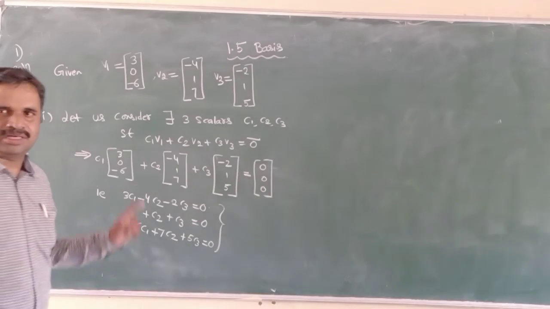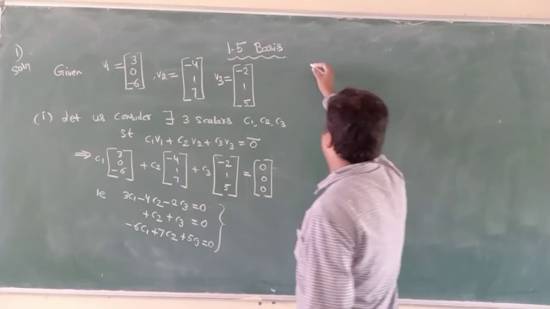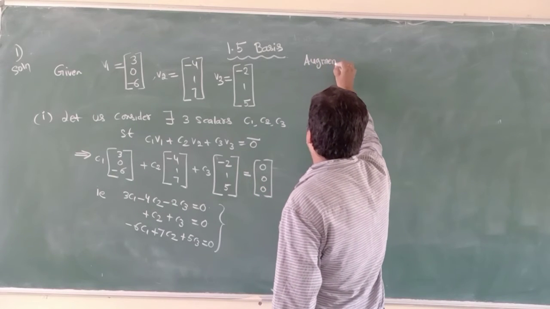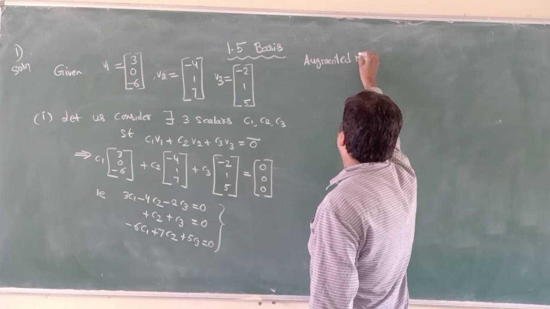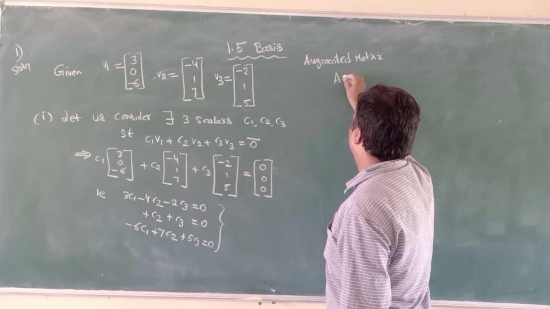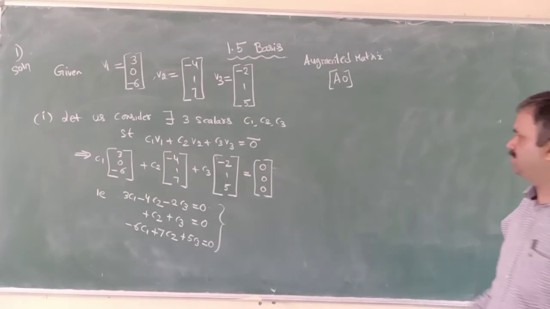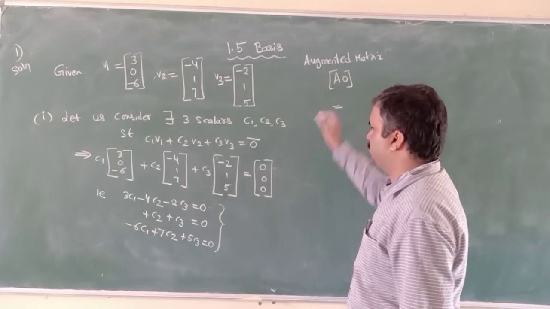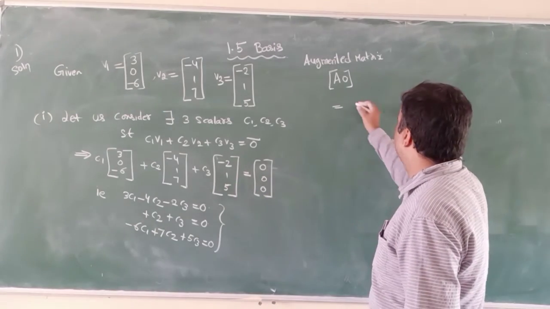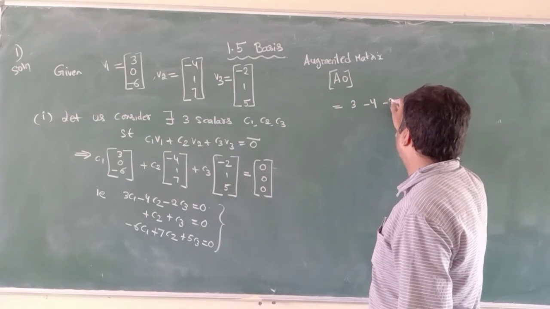For this, we consider an augmented matrix. Let us consider the augmented matrix A0. A means just the coefficients of C1, C2, C3. First row 3, -4, -2.